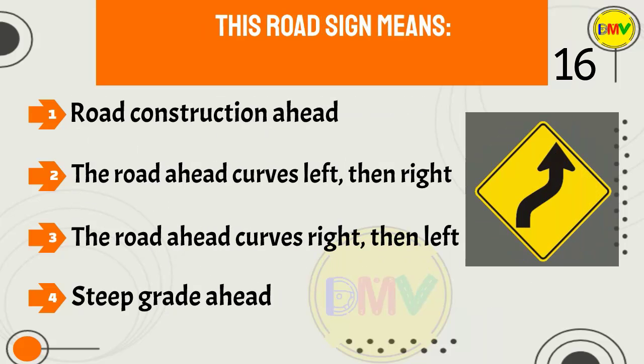Question 16. This road sign means: 1. Road construction ahead. 2. The road ahead curves left, then right. 3. The road ahead curves right, then left. 4. Steep grade ahead.